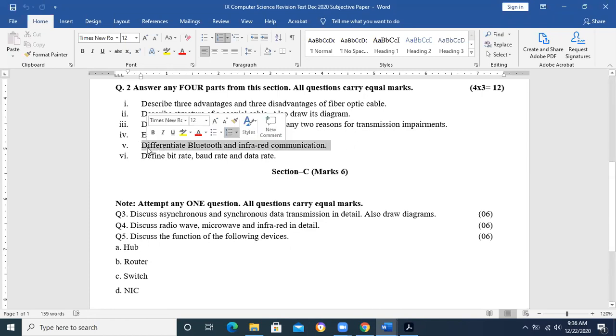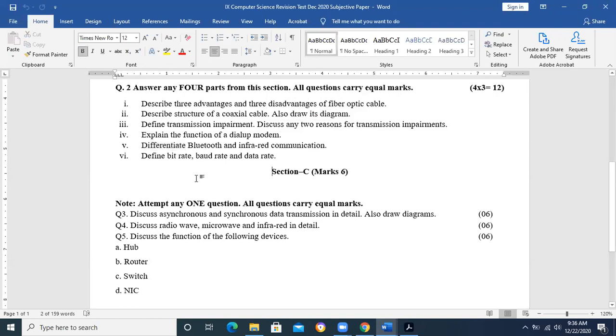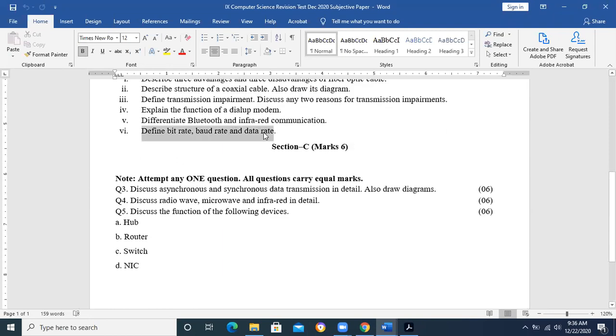Both are wireless in nature, and both have their advantages and disadvantages. Now, when we are saying differentiate, we need to draw a line, and we need to differentiate them point by point. Now, I will see in the papers how the students have done. Some students have written it in a good way. Then definitions, small definitions are there. These are given at the end of this chapter, chapter number 4. Bit rate, baud rate, and data rate. Synchronous, asynchronous, normally it comes in the long question, normally, but it may come in the short as well.